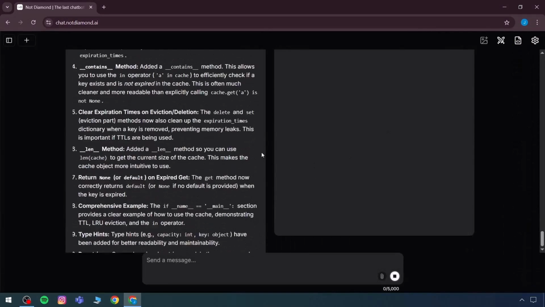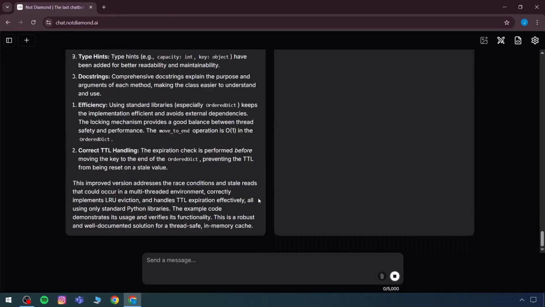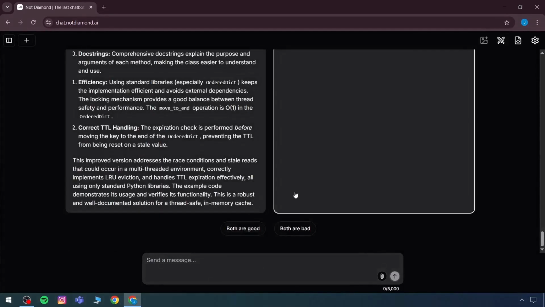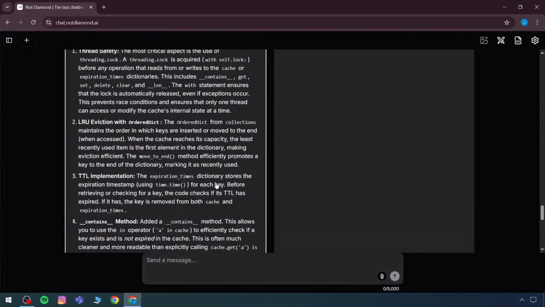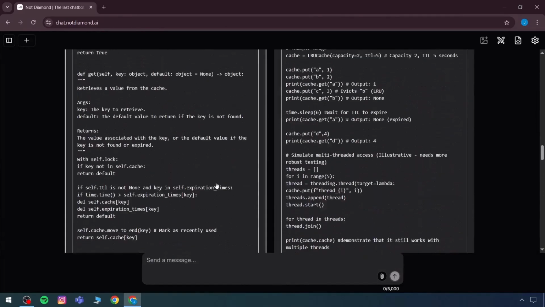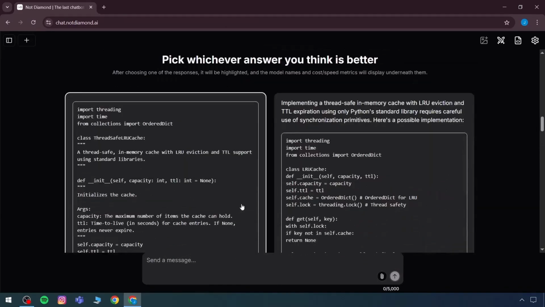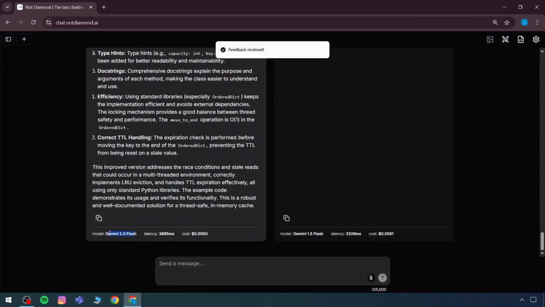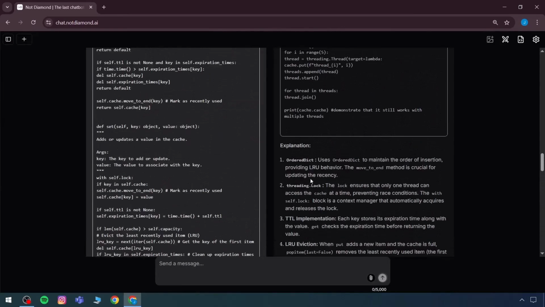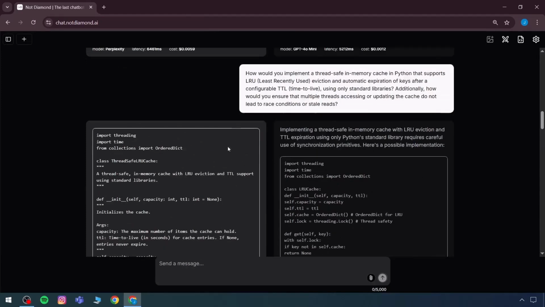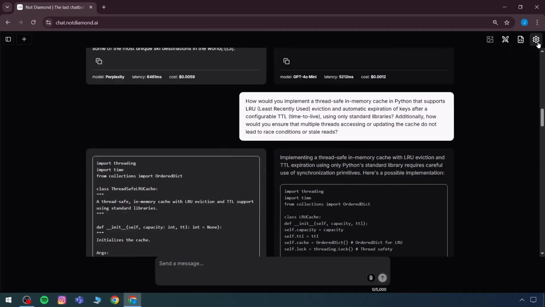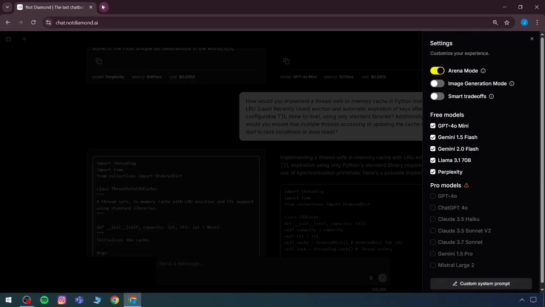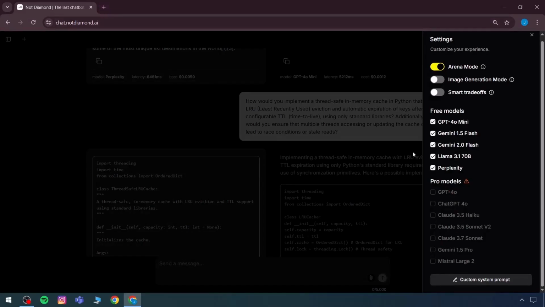Here it is visible that on the other side, the response is being provided in the form of answers. In this, it shows that this is a very small response, but it gave a better output. This can be confirmed from the comparison where a lot of tokens are present in this. This is the Gemini 2.0 Flash. This is the Gemini 1.5 Flash, which means that for coding, it has auto-selected and preferred Gemini. If a coding or random search question is asked, then it uses tools like Perplexity and ChatGPT.